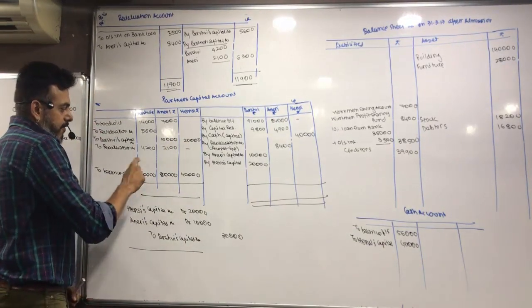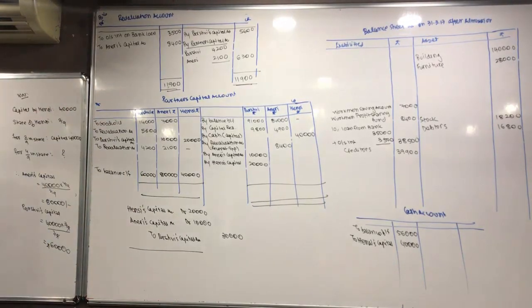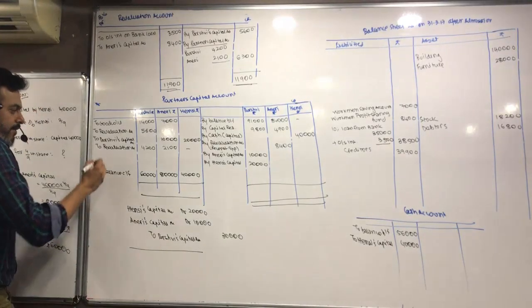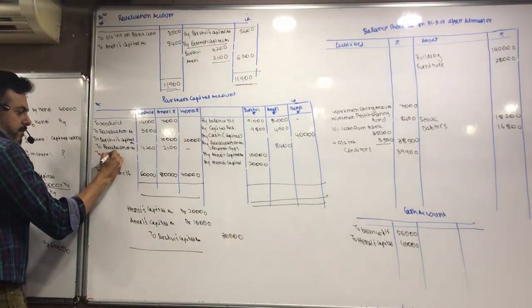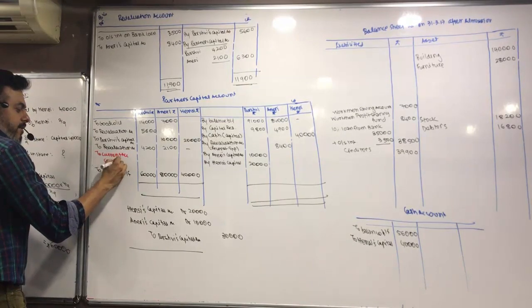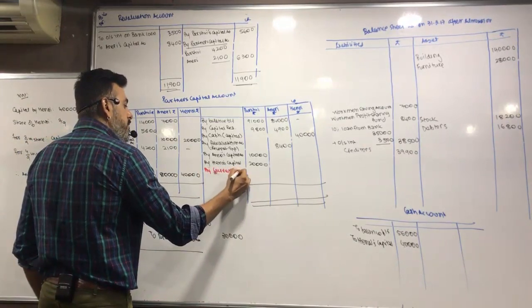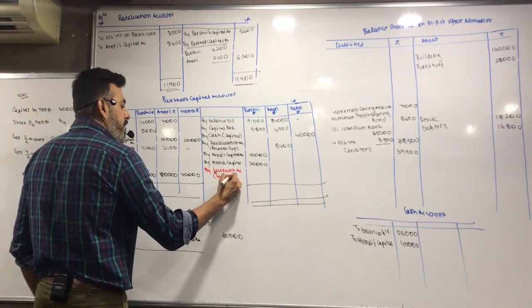Sabse pehle we take Pashvi. Which side is more? Debit or credit? The difference will be to current account, balancing figure, and by current account. Balancing figure.